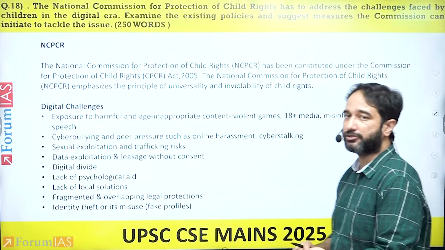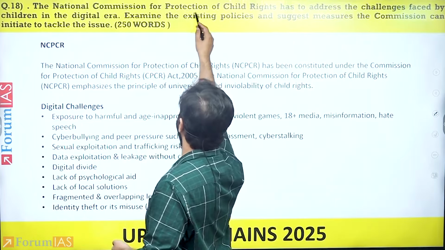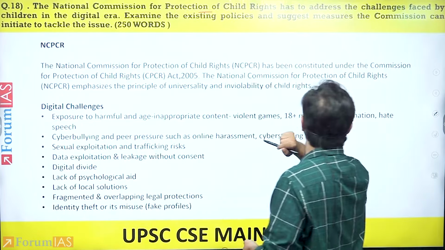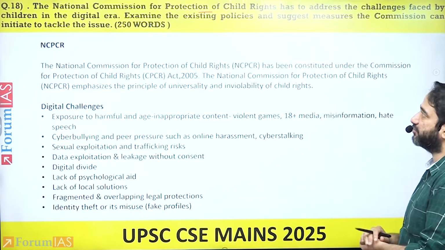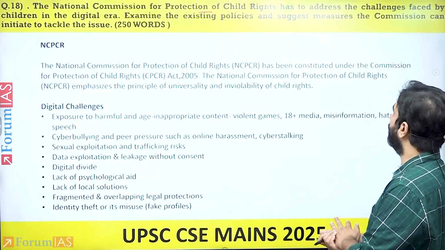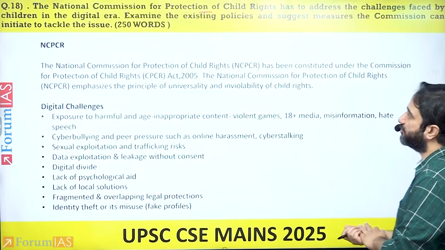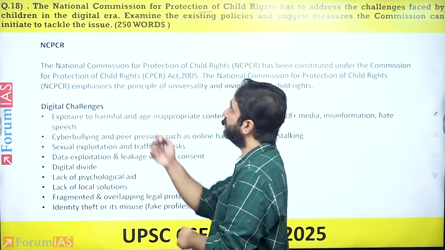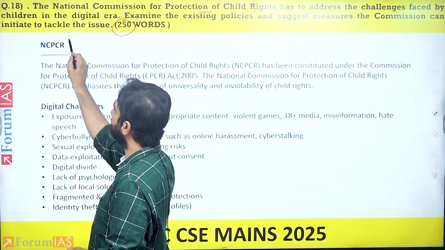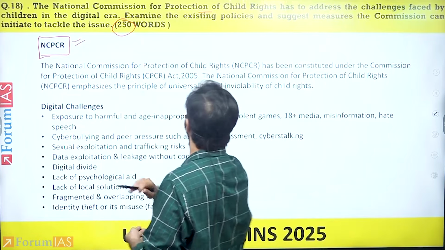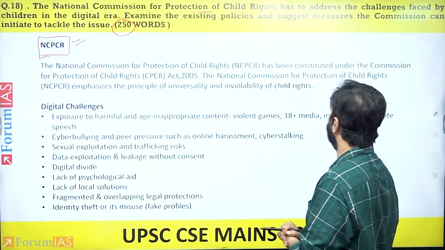All right. The next question is that the National Commission for Protection of Child Rights has to address the challenges faced by children in the digital era. Examine the existing policy and suggest measures the commissions can initiate to tackle the issue. 250 words. The first thing, mention what is National Commission for Protection of Child Rights.